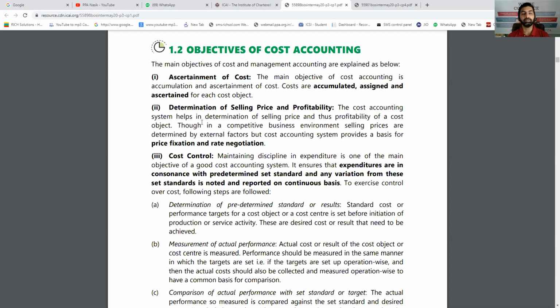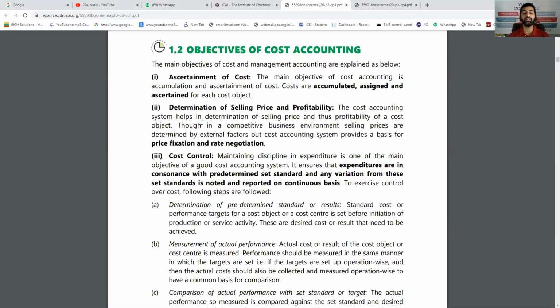Finding out the selling price and profitability. As we have already prepared the cost sheets, when our client says my total cost is 50 lakh and I want a profit of 20% on cost, so our selling price will be 50 lakh plus 20%, that is 60 lakh.